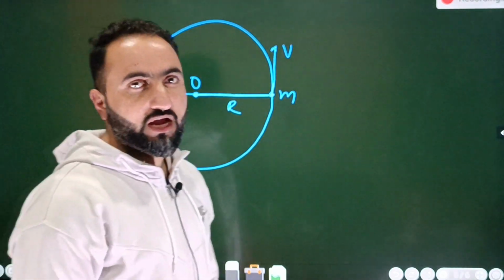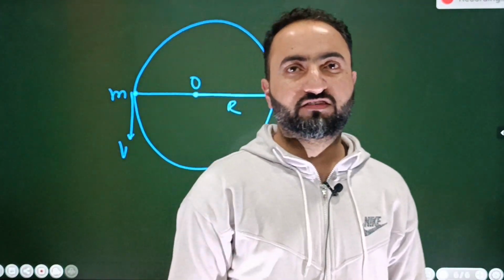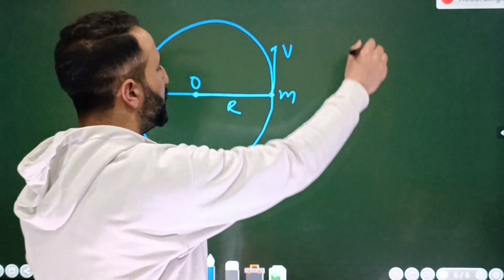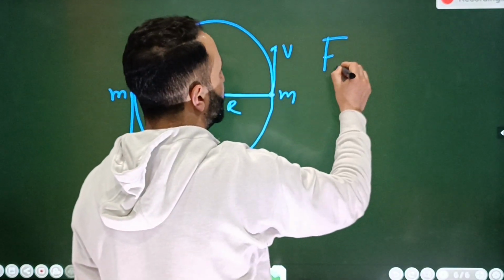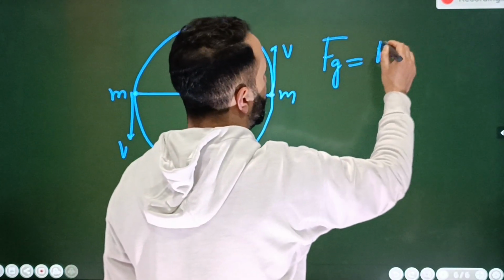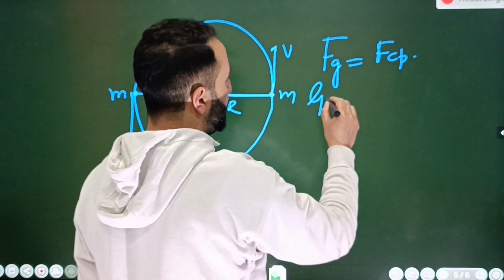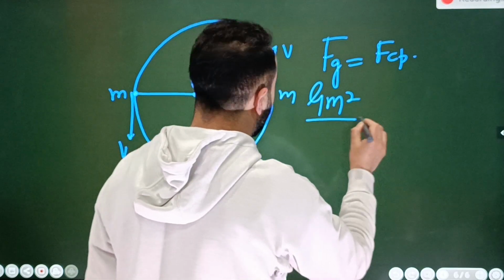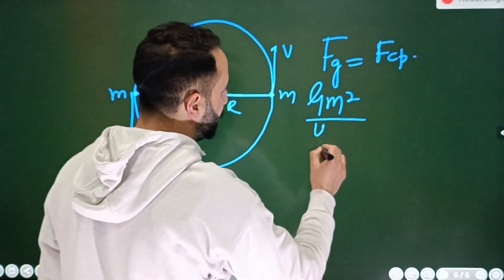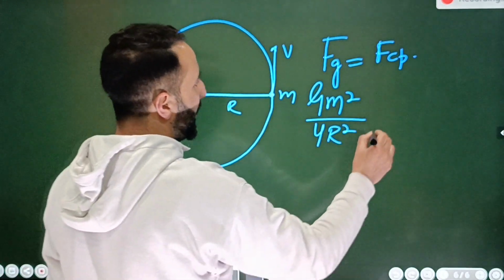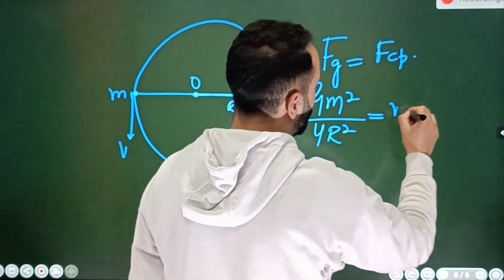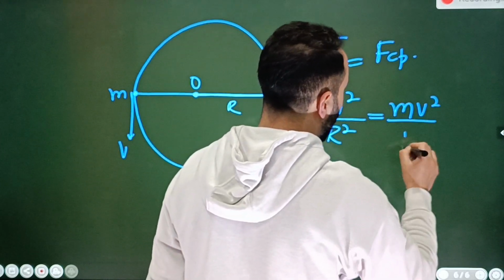So simple concept ये है बेटा that the gravitational force will provide necessary centripetal force. It is because of the gravitational force that the particles move in a circular path. Gravitational force equal to centripetal force. Gravitational force किसके बराबर आएगा बेटा? G m and m is m square. Distance है बेटा 2r का square आएगा बेटा 4r square. ठीक है ना बेटा? And centripetal force will be simply equal to m into v square divided by r.